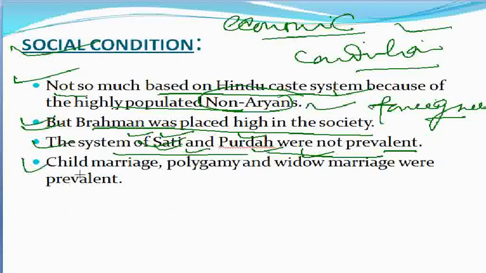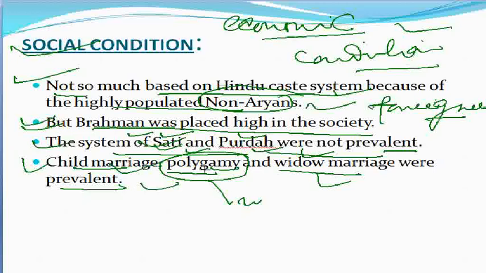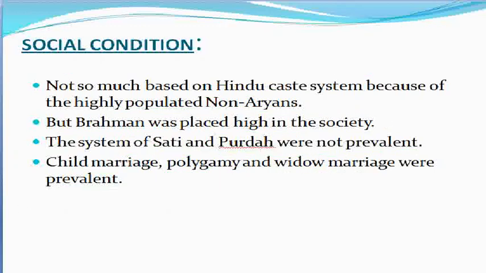And thirdly, child marriage, polygamy, and widow marriage were prevalent. When we talk about polygamy, that is having more than one wife, that is followed, and also widow marriage was prevalent during ancient Kamrupa. These are some important points I'll highlight here as far as the socio conditions of ancient Kamrupa are concerned.